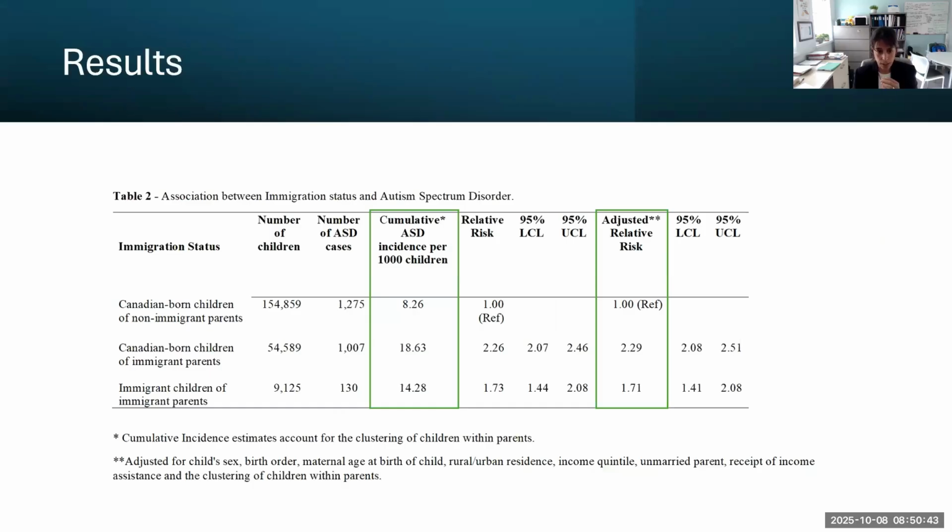When we looked at the cumulative incidence, which is here in this green box, cumulative autism incidence per 1,000 children was 8.2 in Canadian-born children of non-immigrant parents, 18.6 among Canadian-born children of immigrant parents, and 14.2 immigrant children of immigrant parents. When we calculated relative risk, it was 2.3 for Canadian-born children of immigrant parents when we compare them to Canadian children of Canadian parents, and 1.7 when we were looking at immigrant children of immigrant parents.